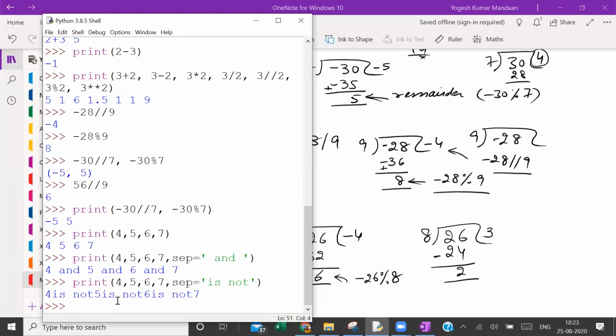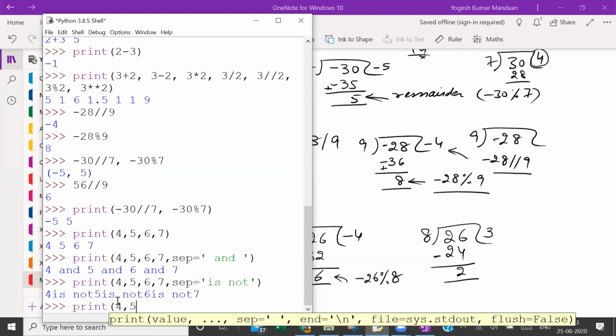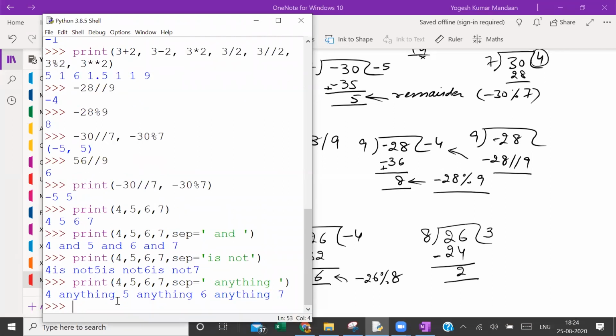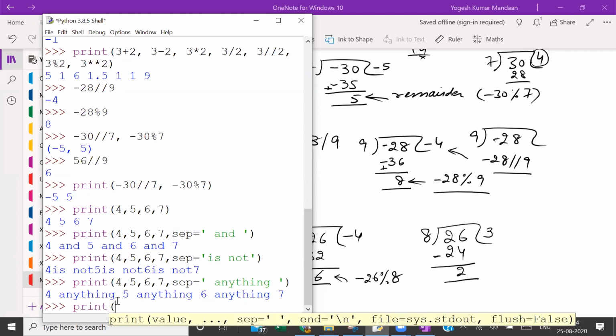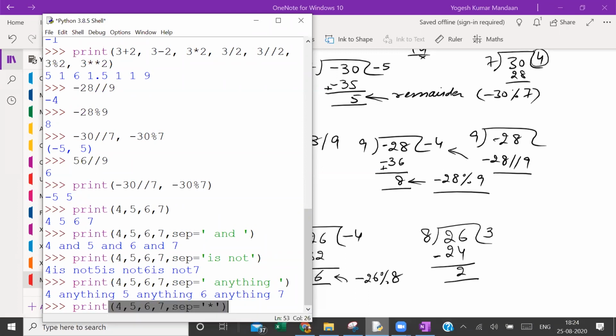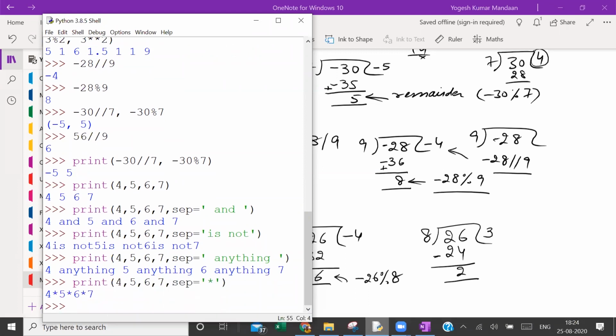Sir, this we can give anything? Yes, anything. You want to give anything? Okay. 4, 5, 6, 7 and sep equal to "anything": 4 anything, 5 anything, 6 anything, 7. So now you must realize that yes, we can give anything as sep. Sep equal to, let me say, star. Is that clear?